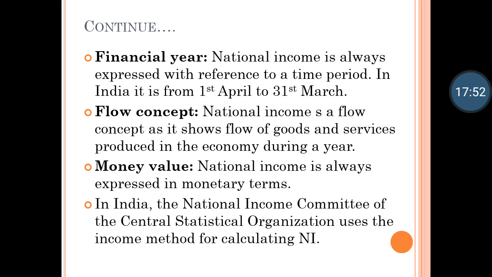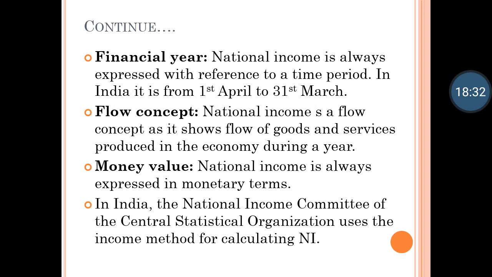Then financial year. National income is always expressed with reference to a time period. In India it is from 1st April to 31st March. So national income is always counted for 1 year, and they find the data for 1 year. If we take 2020, then 1st April 2020 to 31st March 2021 will be the 1 year. Then again next year it will be 1st April 2021 till 31st March 2022, and so on. So the financial year is always calculated for a year.